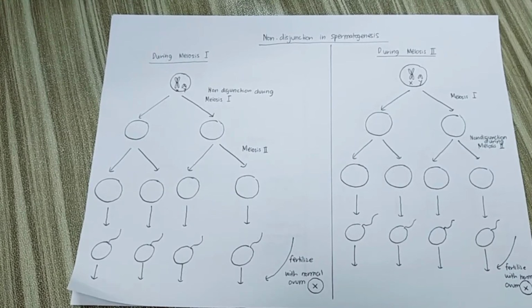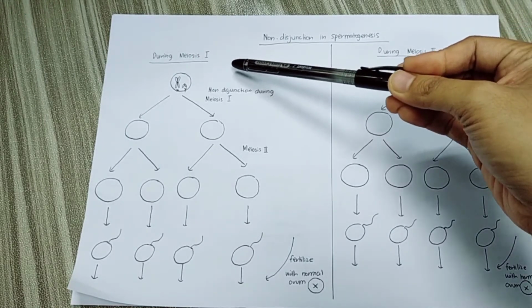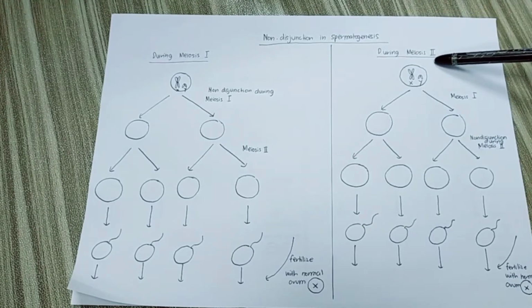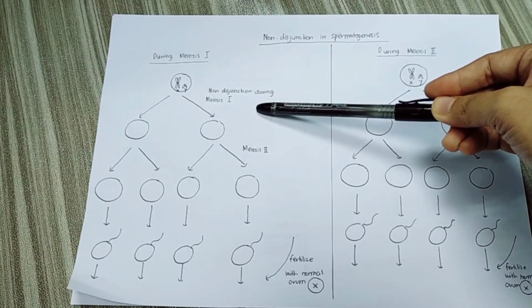Okay, so now we focus on the non-disjunction in spermatogenesis. Actually, the non-disjunction can occur in both sex chromosome and also autosome. So kita fokus dulu kepada non-disjunction in sex chromosome, in specific in spermatogenesis. So for process of non-disjunction in spermatogenesis, it can occur in meiosis 1 or it can also occur during meiosis 2. So kita tengok dulu if non-disjunction occur during meiosis 1.